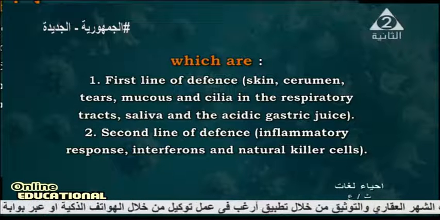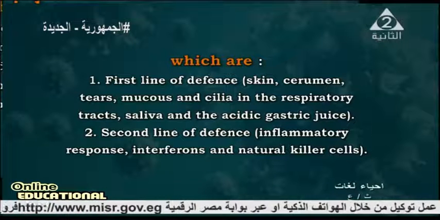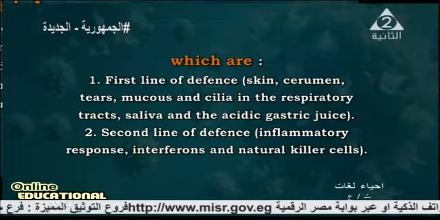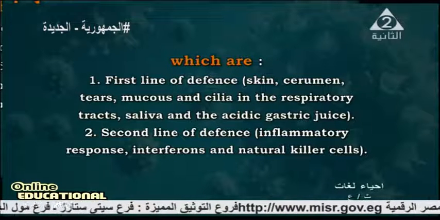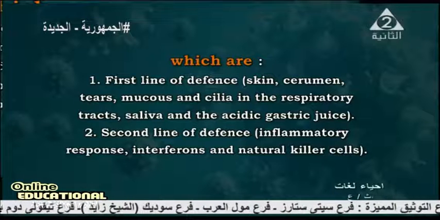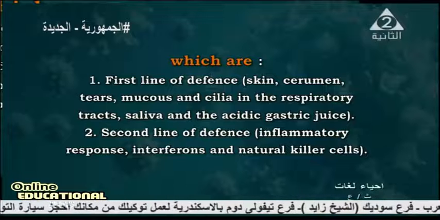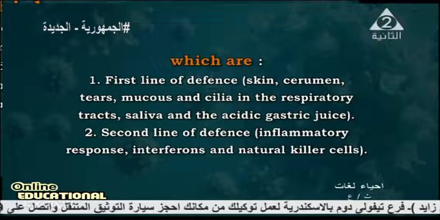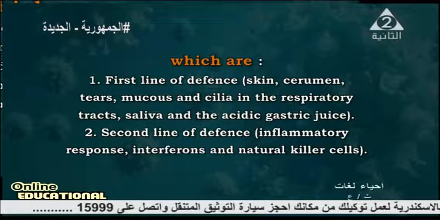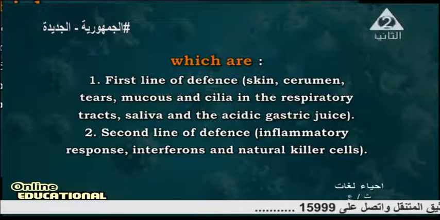This is the first line of defense inside the human body: skin, cerumen, tears, mucus, cilia inside the respiratory tract, saliva in your mouth, and the acidic gastric juice, meaning the juices secreted from the stomach. This is named the first line of defense.